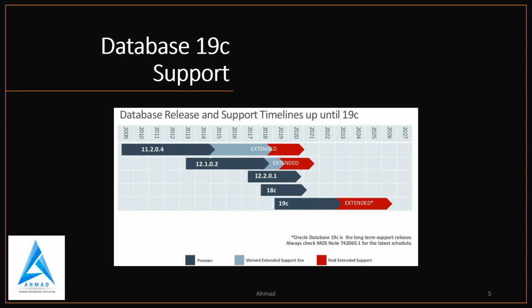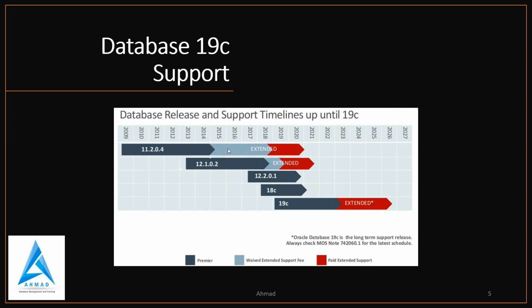As a DBA, you have to learn about 19C after 12C, because Oracle is supporting 12.1 till 2021, but 12.2.0.1 they will stop at the end of this year, 18C they will stop at the beginning of 2021, and 11.2.0.4 they will stop before the end of 2020. That's why I have chosen this topic.